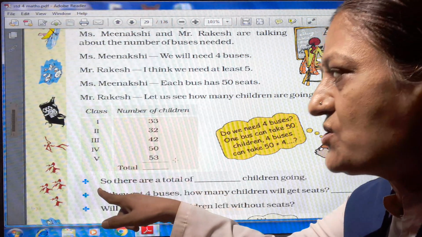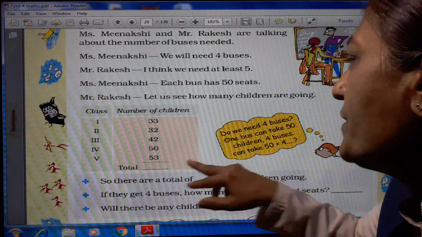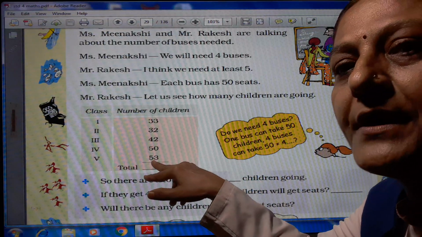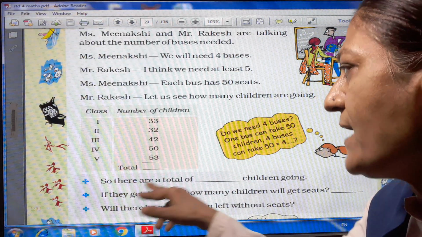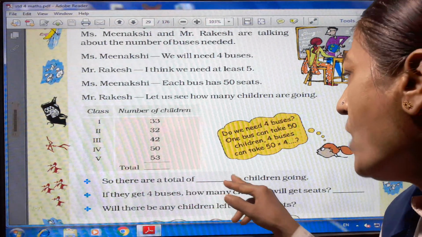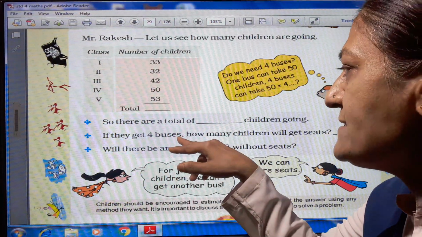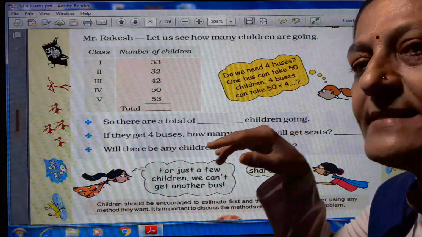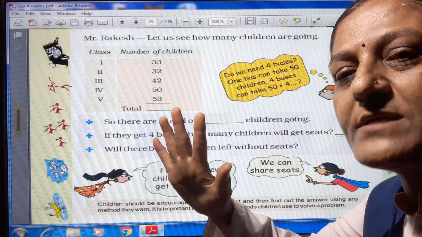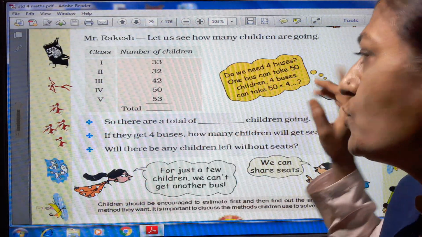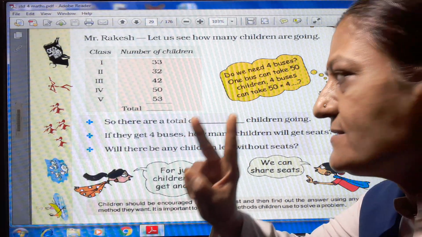So here one question is asked. There are a total of dash children going. Here we make the total 210, so here also we have to write 210. There are a total of 210 children going. If they get 4 buses, how many children will get seats? If they get 4 buses and in one bus 50 students sit, then a total of 200 students get seats.